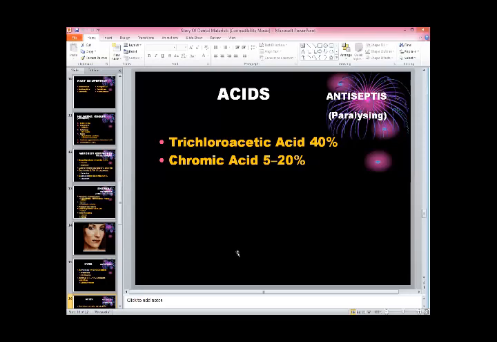Sometimes we want to paralyze the gum functions so that there should not be any pain or any problem. But after some time, it starts functioning. So these acids are antiseptics with paralyzing qualities, and we are using them in dentistry and in making materials.